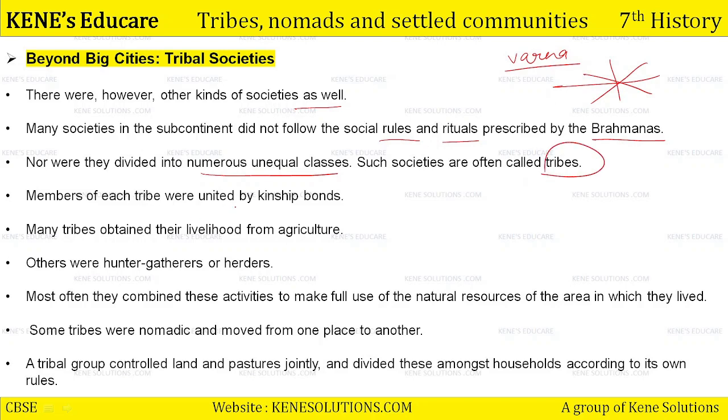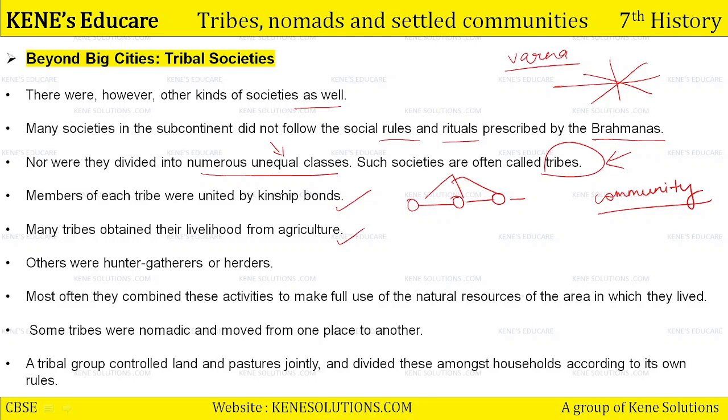Members of each tribe were united by kinship bonds, the family-related bonds. Father, mother, son, daughter, anything. Kinship bonds were there. One leader was there, and the leader used to govern. They used to work on a community basis. So these kinds of societies were also there apart from the Varna-based societies where Brahmins were at the privileged end. Many tribes obtained their livelihood from agriculture. These people, majorly known as tribes, who did not believe in the social rules of Brahmins, did not have any unequal classes in their society.